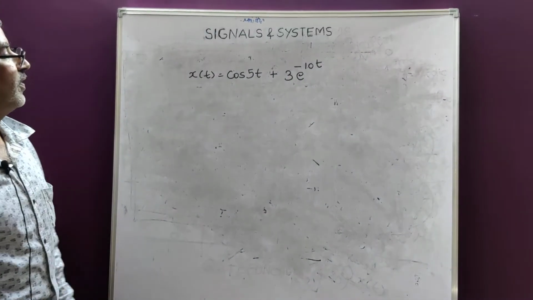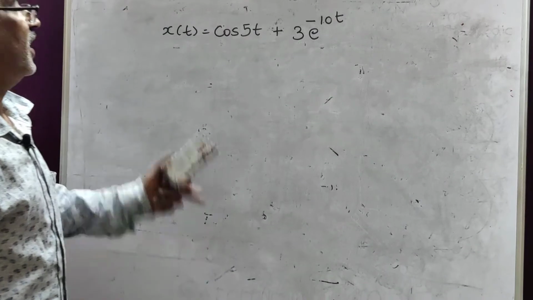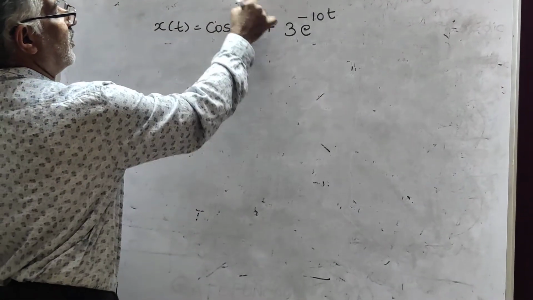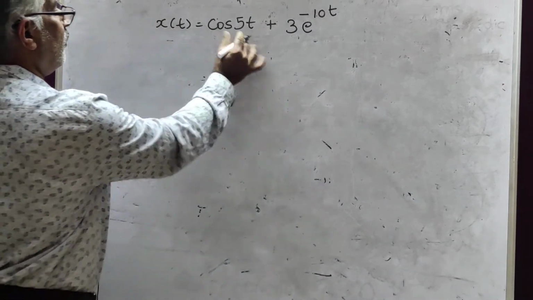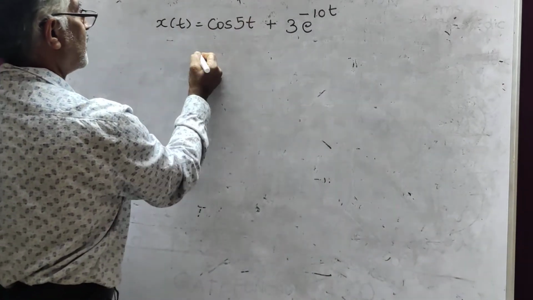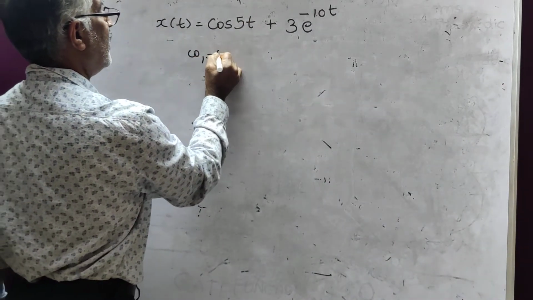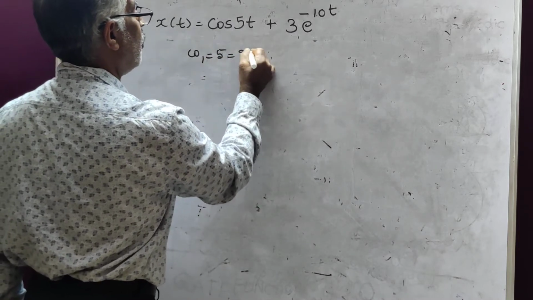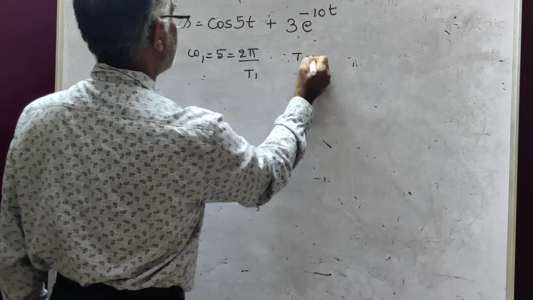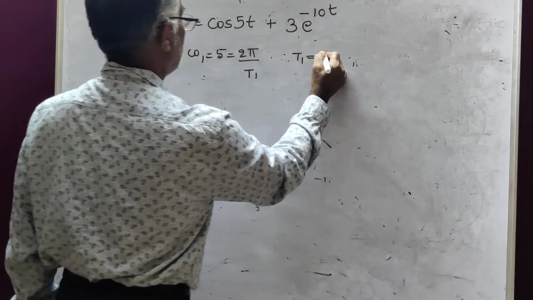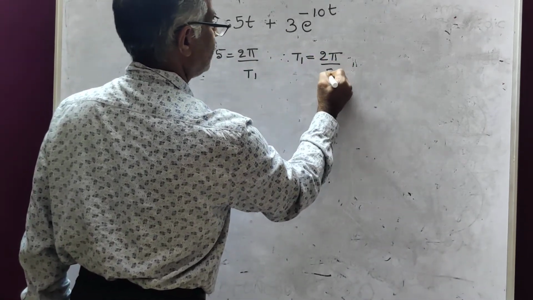What is important is this 5t here, and 10t. So first, as usual, what is omega 1? Omega 1 equal to 5, equal to 2 pi by T1. Therefore, T1 is equal to 2 pi by 5.